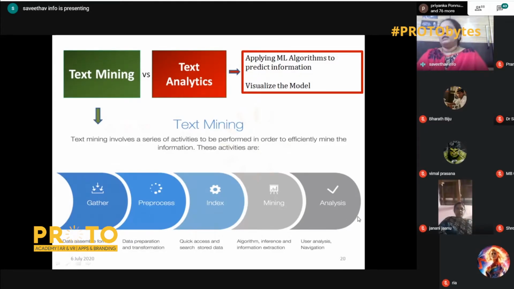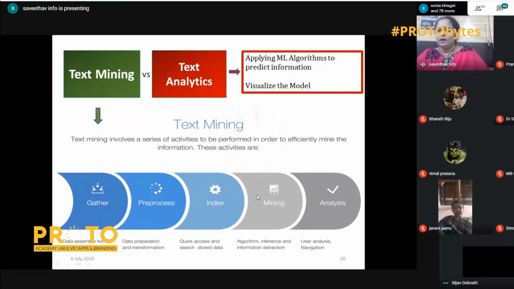Then when does text analytics come into play? After text mining is done, if we apply machine learning algorithms to predict information and if we visualize the model, then it becomes text analytics. So there is no text analytics without text mining. Obviously, text mining is the first step of text analytics.